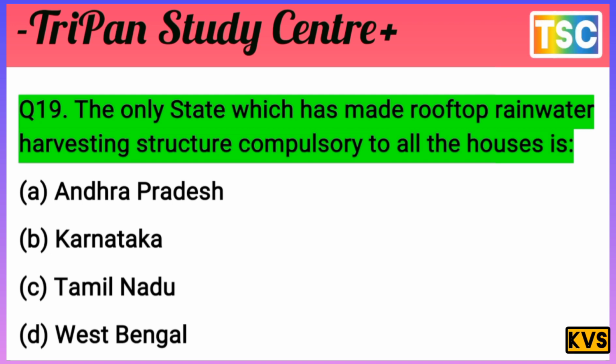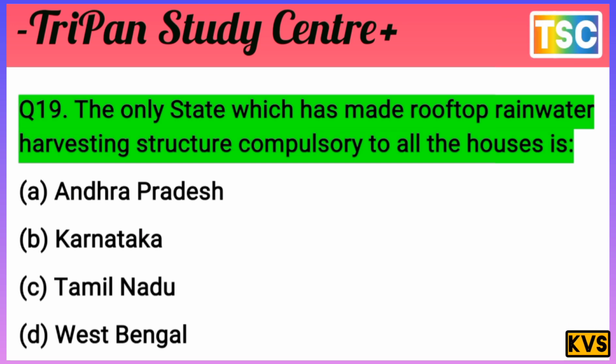The next question is important. The only state which has made a rooftop rainwater harvesting structure compulsory for all houses is which? The options are A, Andhra Pradesh; B, Karnataka; C, Tamil Nadu; D, West Bengal.